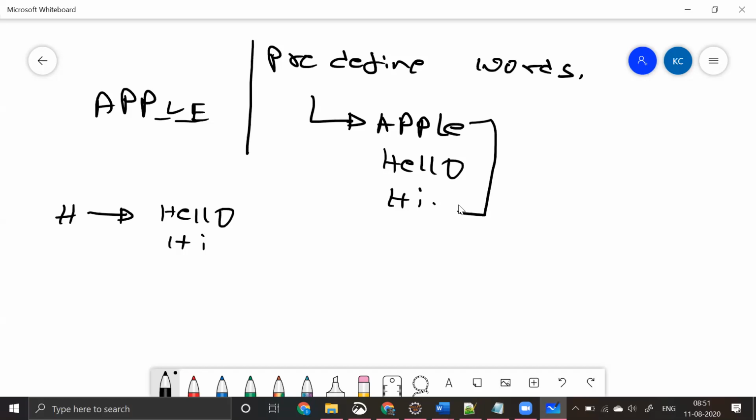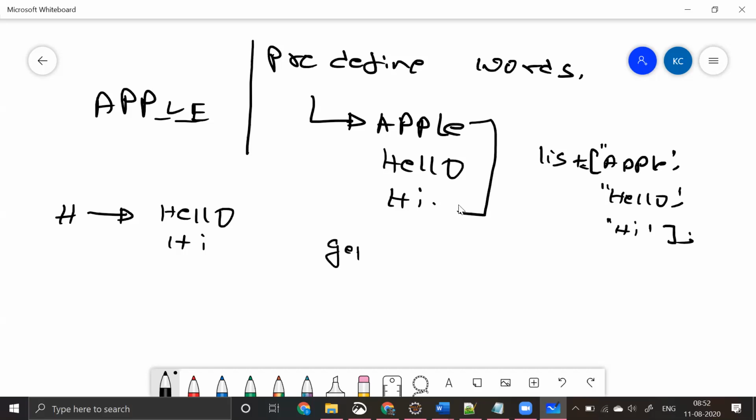Let's say I have a list, and in my list I have apple, hello, and hi. Now let's say I need to implement a method, for example, get suggestions.